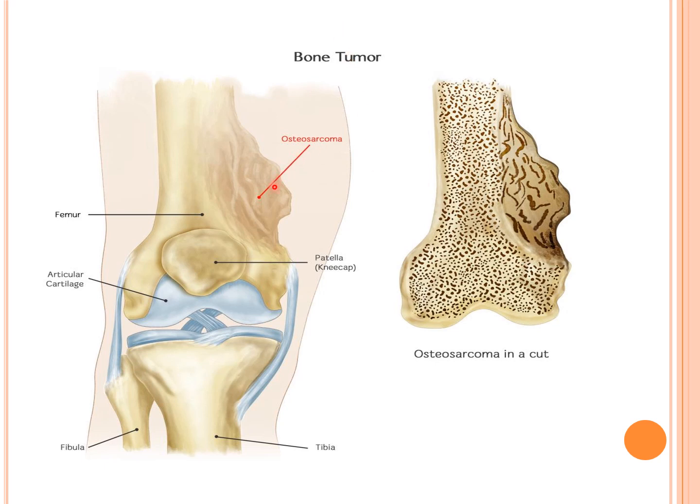Here you can see this is the osteosarcoma and this is the patella, the kneecap. Osteosarcoma in cut section. This area is the osteosarcoma. This is the normal bone.